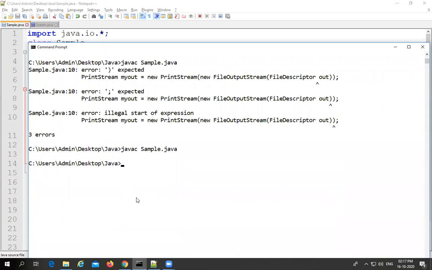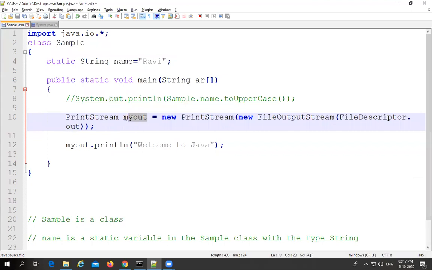javac Sample.java. There is no error at all. There is no syntactic error. Let me try to run it. Whatever message we are getting, Welcome to Java, it is obtained with the assistance of the PrintStream object. I am not using System.out.println at all.